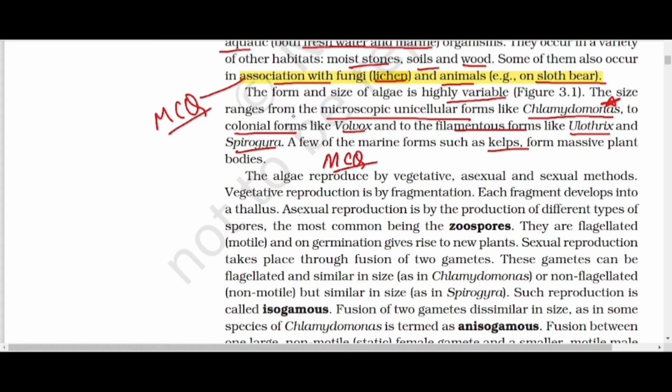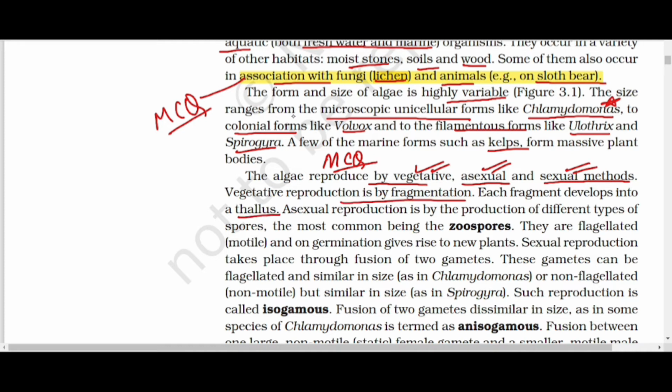The algae reproduce by vegetative, asexual, and sexual methods. Algae reproduce by all three methods. What are the three methods? Vegetative, asexual, and sexual. Vegetative reproduction is by fragmentation. Each fragment develops into a thallus.